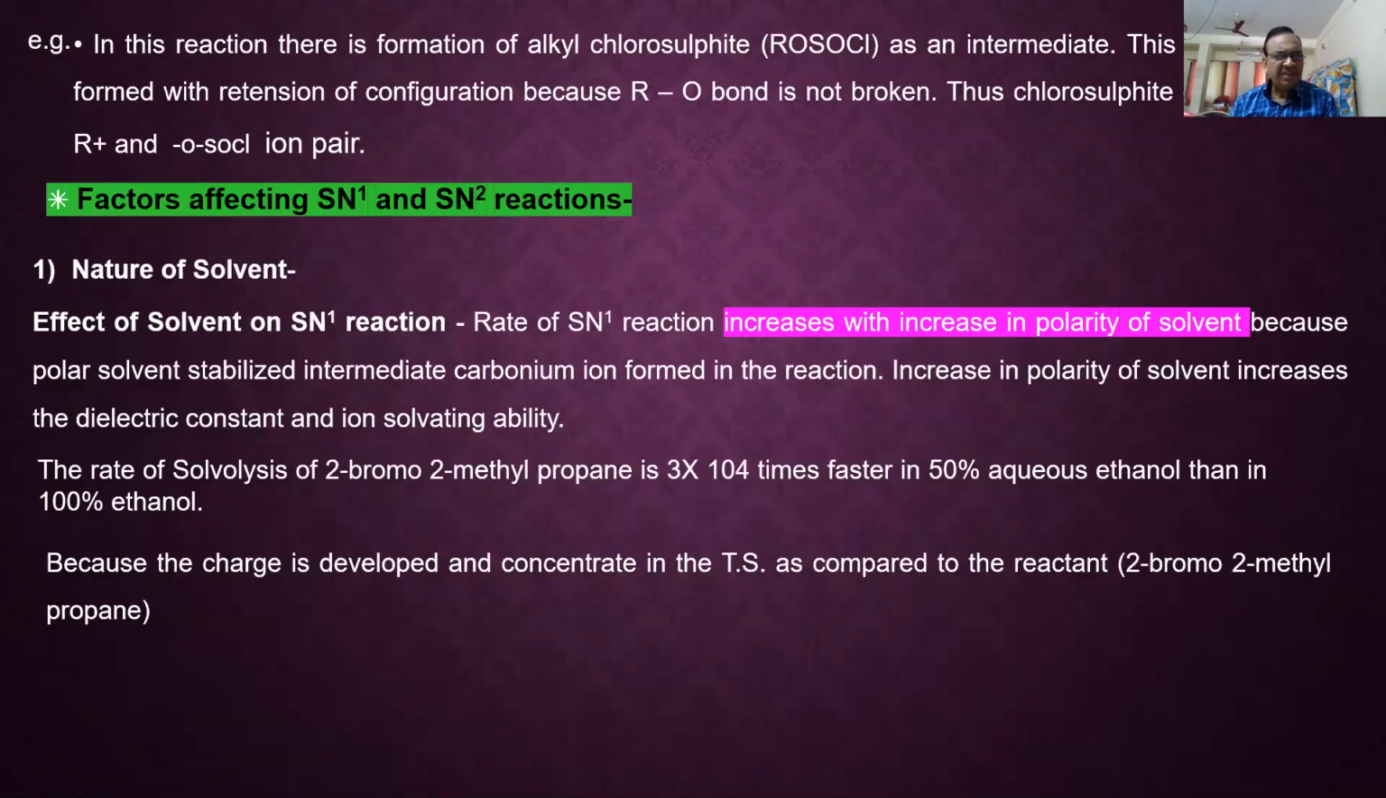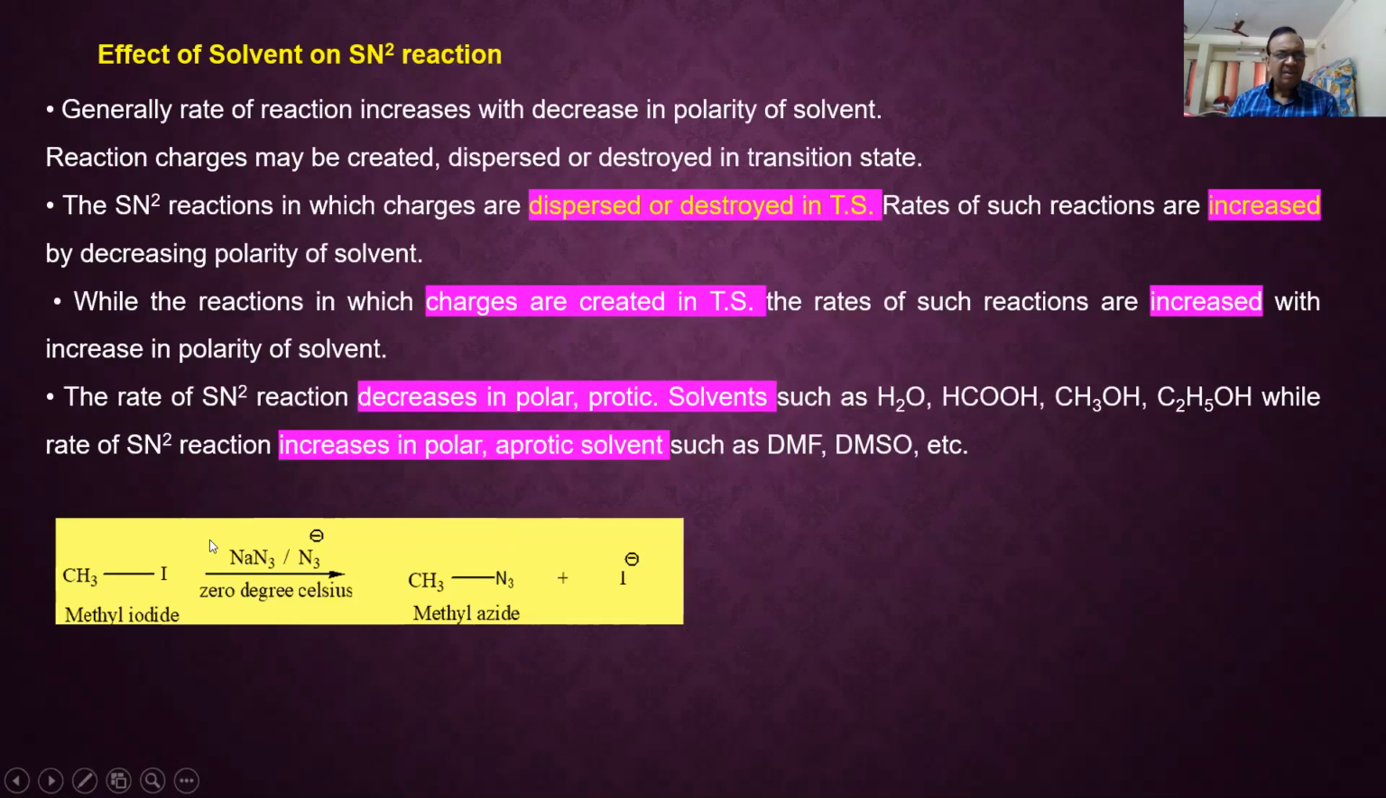Now, factors affecting SN1 and SN2. First factor, nature of solvent. As polarity increases, SN1 increases. Why? Because the carbocation is stabilized by the polar solvent. That's why the rate of solvolysis of 2-bromo-2-methylpropane is 3 × 10⁴ times faster in 50% aqueous ethanol than in 100% ethanol. Now what is the effect of solvent on SN2?